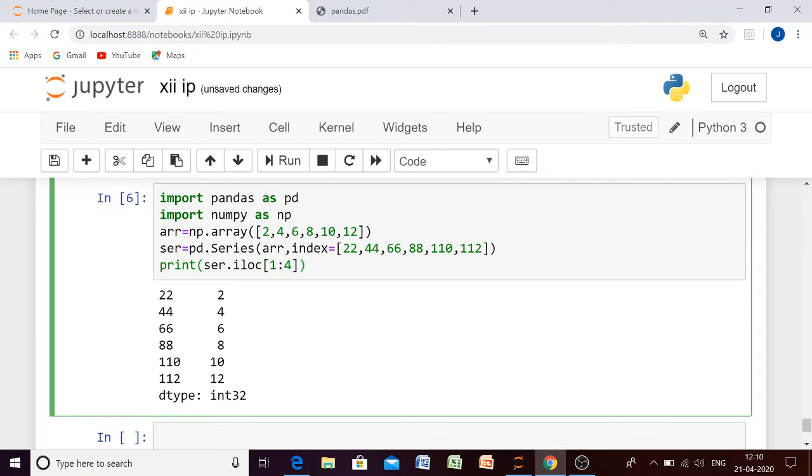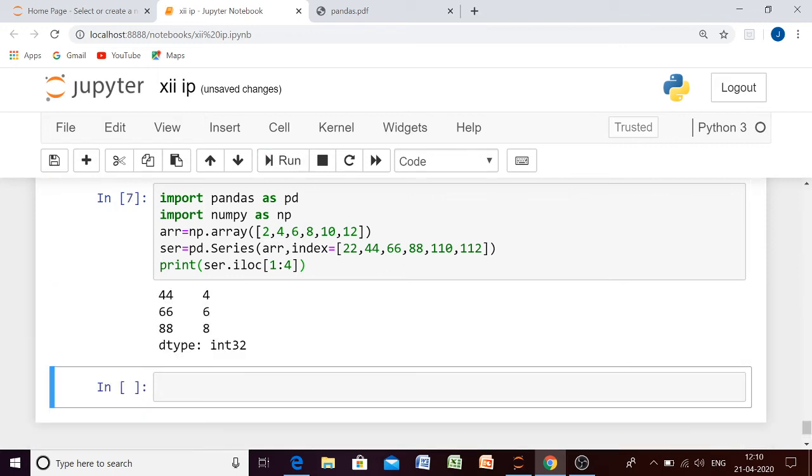So what will it take? It will take the elements starting from the index value 1, because 22 will have 0 index value. So it will take the elements stored from the first index value up to the third, not the fourth, because we are using ILOC, so the last value is excluded. So the result will be 4, 6 and 8. Let us check the output.